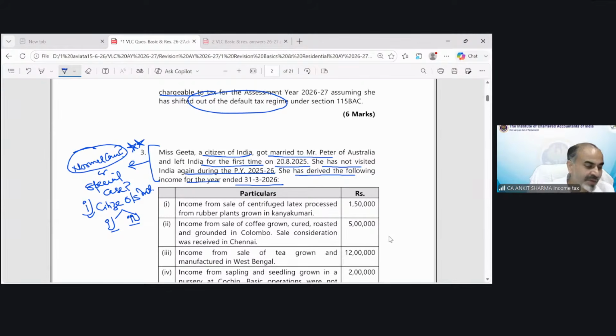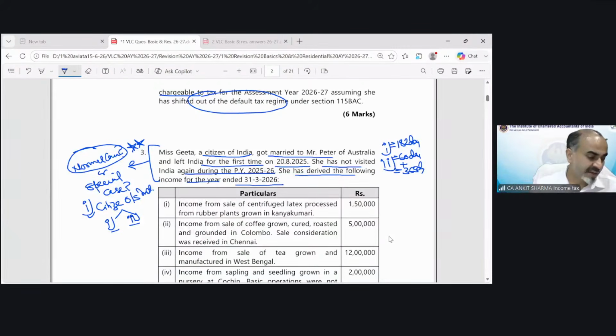And in this normal case, we have to apply both conditions to check if Geeta is a resident or non-resident. So condition 1 would be 182 days or more in the previous year, or more than or equal to 60 days in the previous year and more than or equal to 365 days in the 4 preceding previous years.